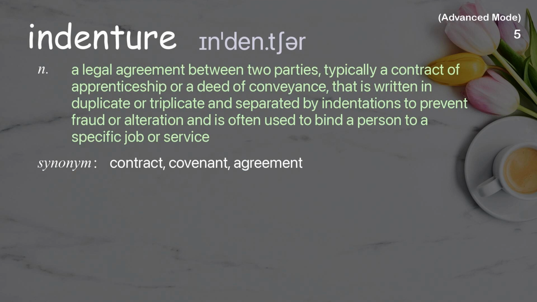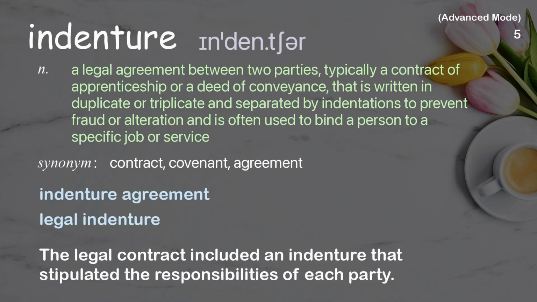Indenture. A legal agreement between two parties, typically a contract of apprenticeship or a deed of conveyance, that is written in duplicate or triplicate and separated by indentations to prevent fraud or alteration, and is often used to bind a person to a specific job or service. Examples: Indenture agreement. Legal indenture. The legal contract included an indenture that stipulated the responsibilities of each party.